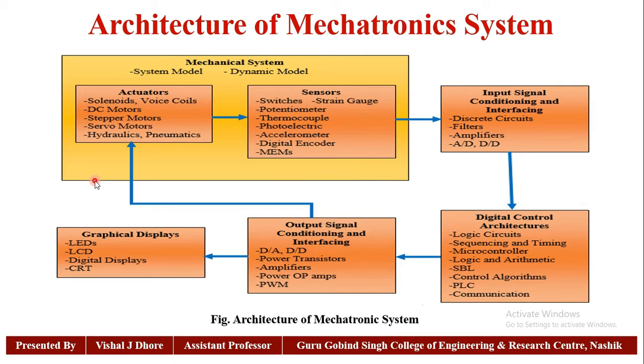An actuator is the mechanism by which an agent acts upon the environment. So this is the actuator module. In the actuator module, mostly motors, hydraulic and pneumatic cylinders come under the category of actuators.